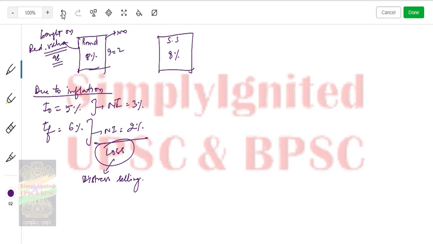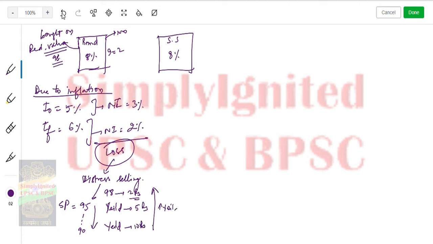So distress selling will do what? SP will become 95 or 90, like this. So it is falling. So what will be yield? Yield for 98 rupees was 2 rupees, because 2 rupees you have gained, you will get 100 rupees when it matures, right? Now yield becomes 5 rupees and here yield becomes 10 rupees. So you see yield is increasing, okay? But what is decreasing?